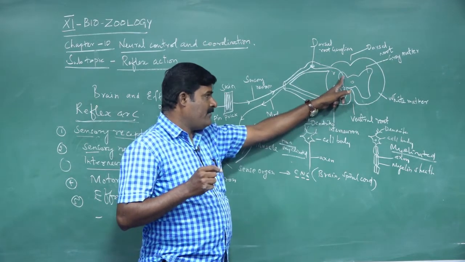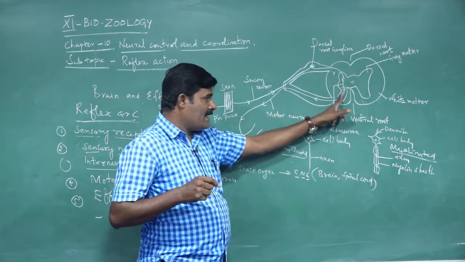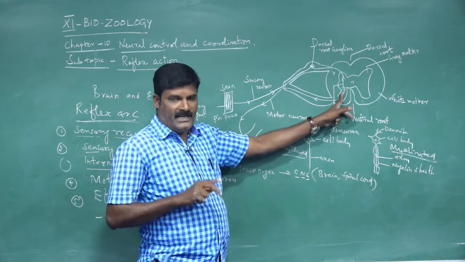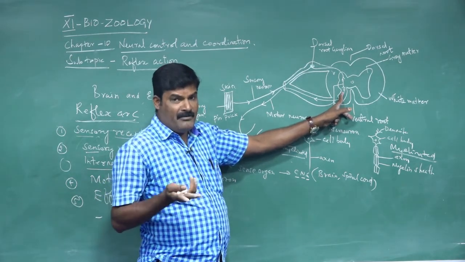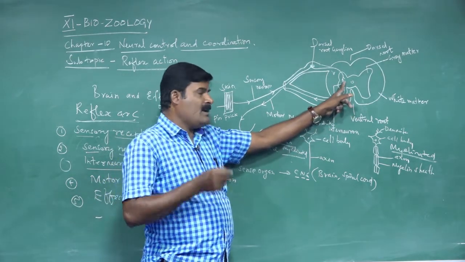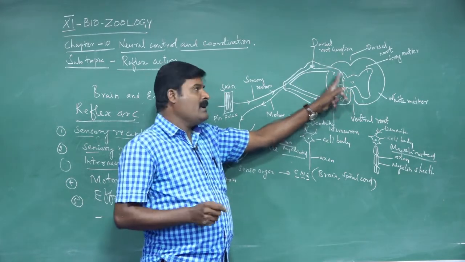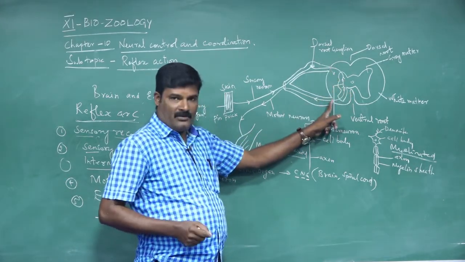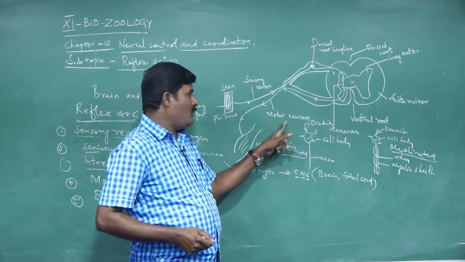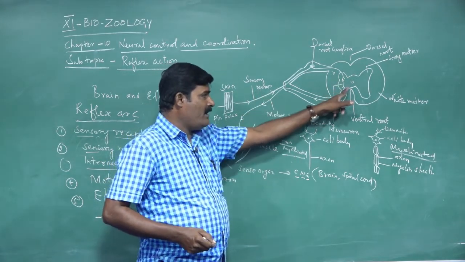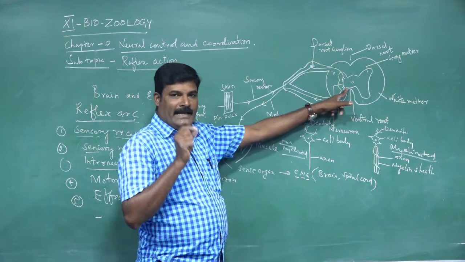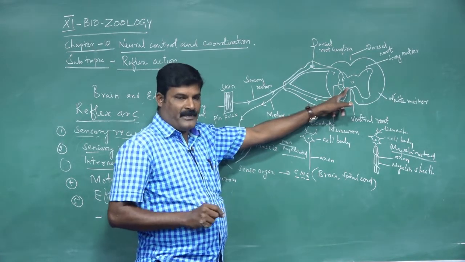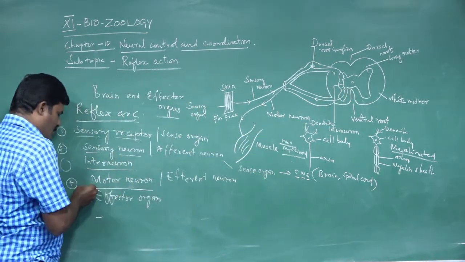one part is connected with the sensory neuron, another part is connected with the motor neuron. That is intermediary. Intermediary means what? This neuron is located between the sensory neuron and the motor neuron. Here, this part is the motor neuron, and this the sensory neuron. These are located in the grey matter of the spinal cord.